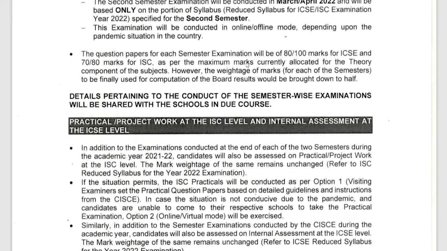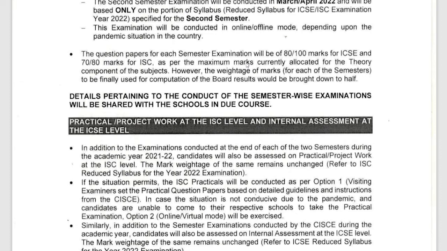Next, the question papers for each semester will be out of 80 or 100 marks for ICSE and 70 to 80 marks for ISC, as per the maximum marks currently allocated for the theory component of the subjects. Whatever the mark might be, if it is a 70 marks paper, then 70, if it is 80, then 80, or 100, then it is 100.